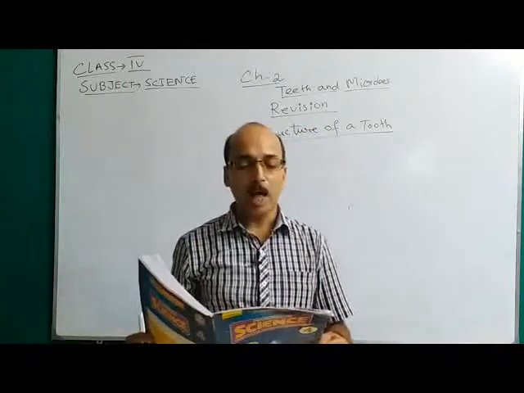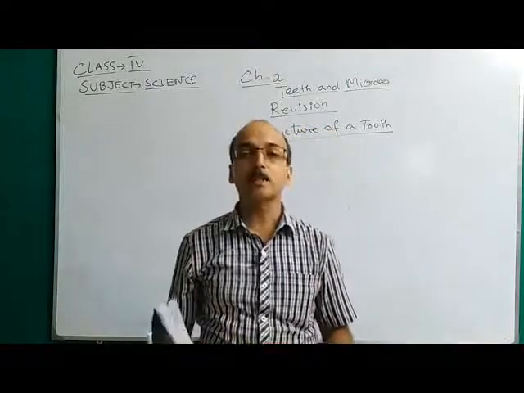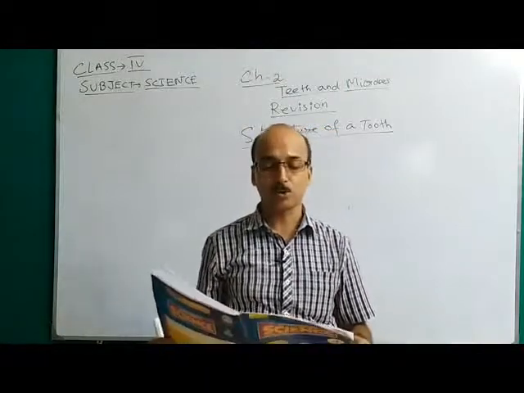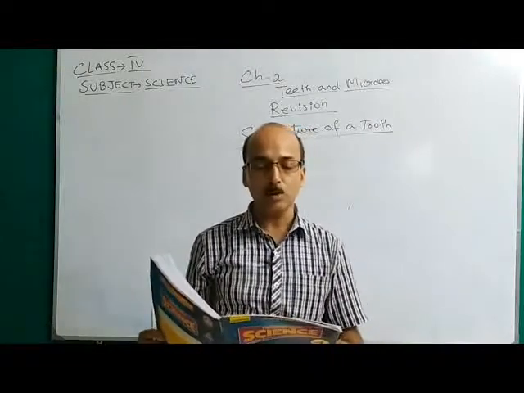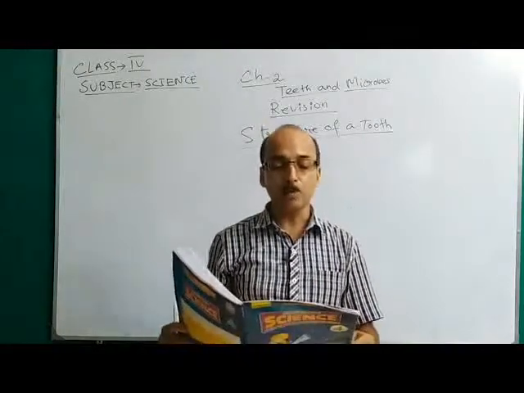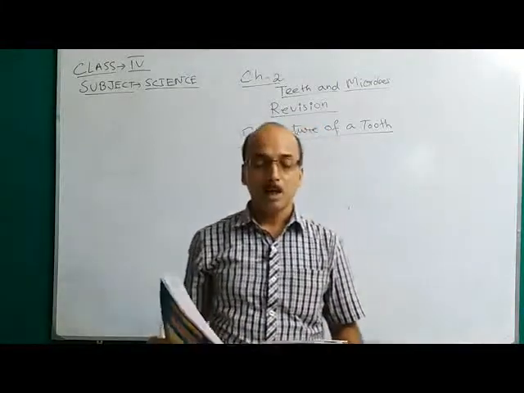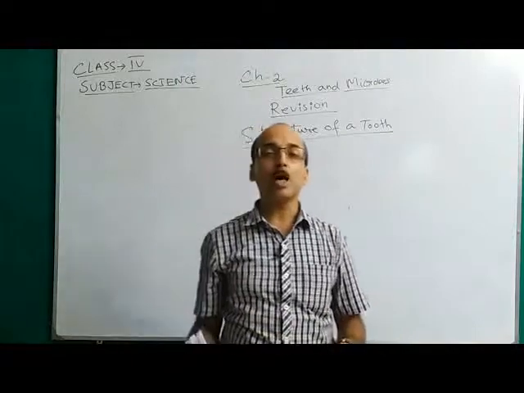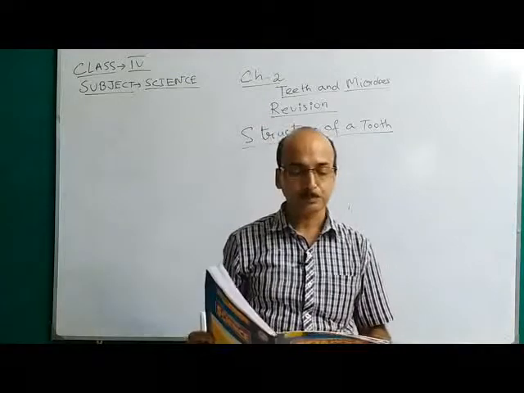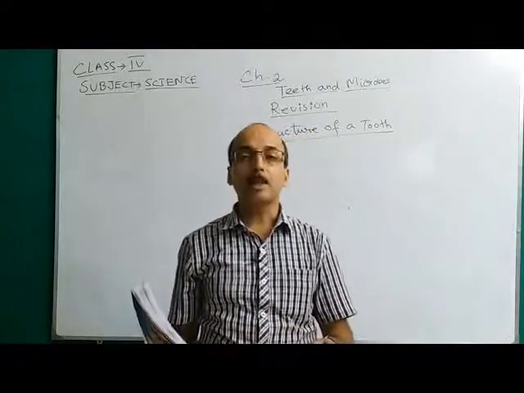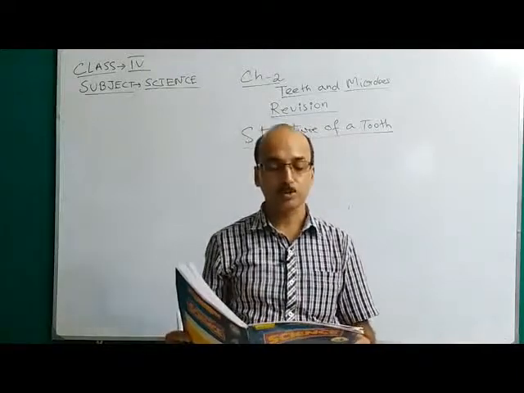Each tooth has two parts. So our teeth has two parts. One is crown, another one is root. The part of the tooth that we can see is the crown, and the part inside the gum which we cannot see is the root. So what is crown and what is root? The part of the tooth which we can see is called the crown, and the part inside the gum which we cannot see is the root.